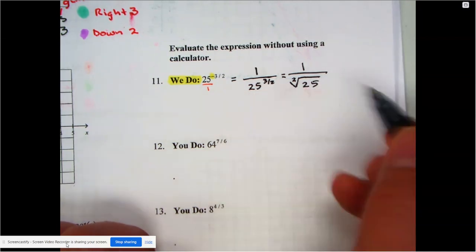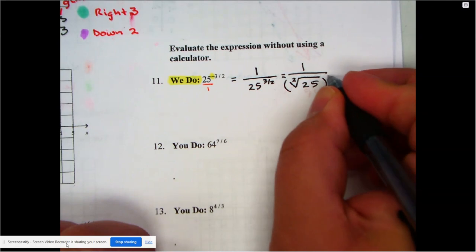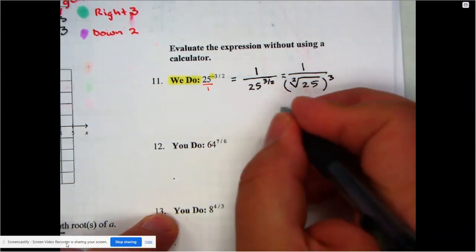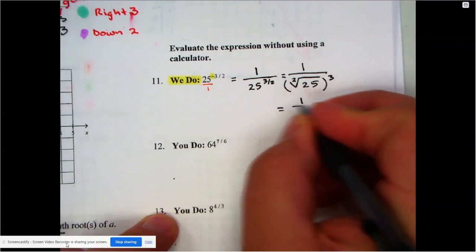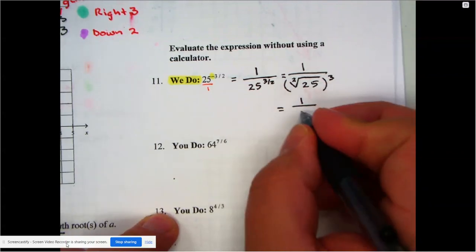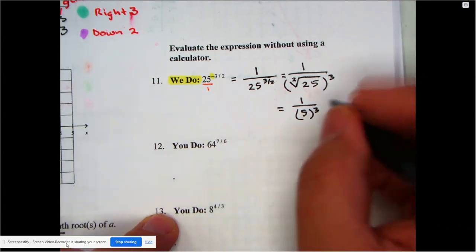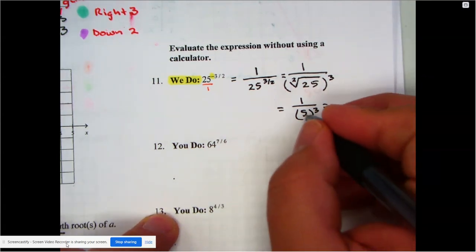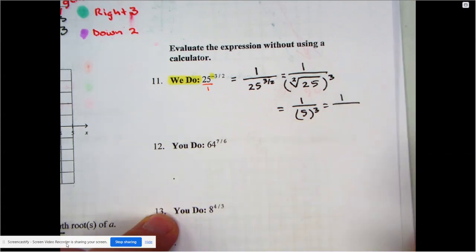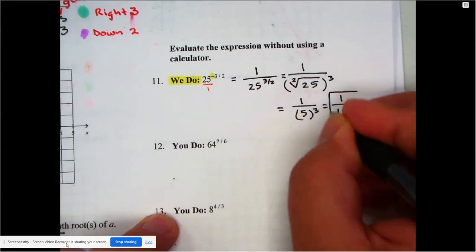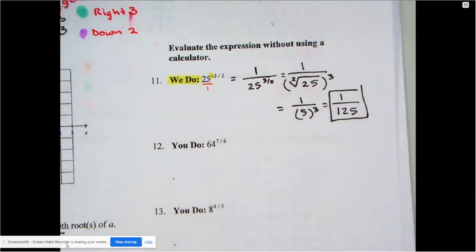That power of 3 up at the top just ends up on this side. So now I can work this out. Look, 1 over the square root of 25 is actually just 5. But yeah, I have to give it a power of 3. And so 5 to the power of 3, don't forget, it's still at the bottom of a fraction, is 125. And just like that, there's my answer for this one.